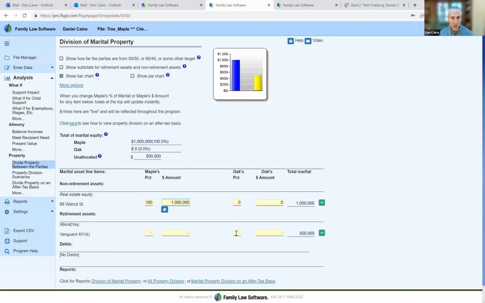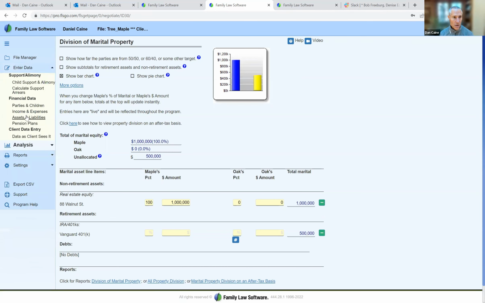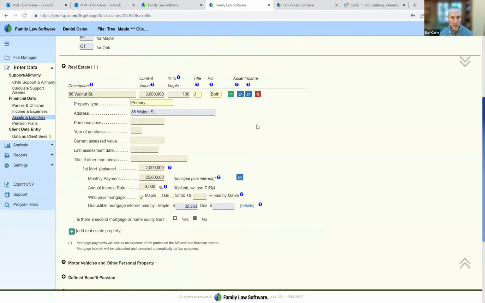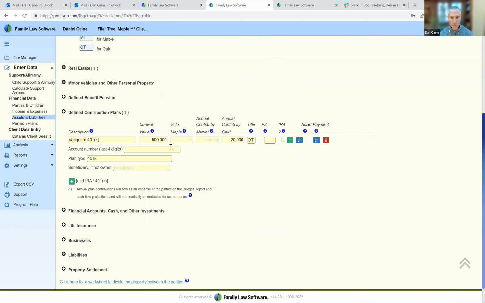And we go look at the Vanguard 401k, and we learned from discovery that the value of the asset is not 500,000, it's actually 800,000. So I'm going to go back on my enter data screen, go to my assets and liabilities, go to my defined contribution plan, and change that value from 500 to 800.